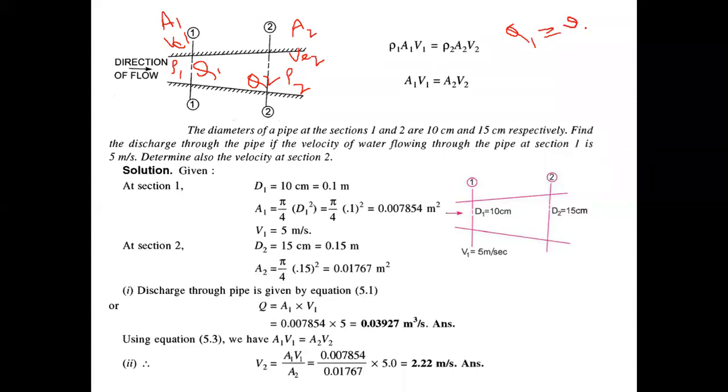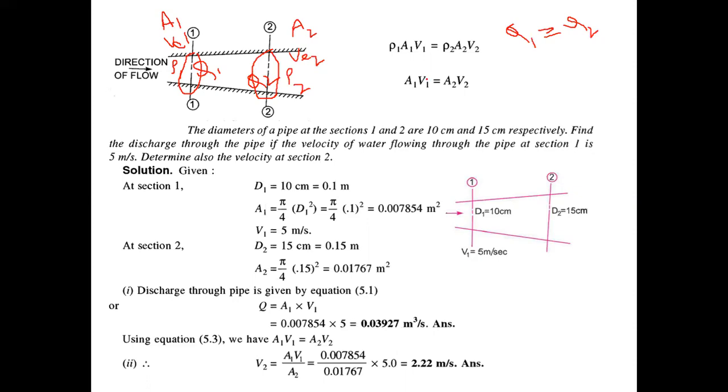So continuity equation says that, you have also studied one of the very fundamental principles, conservation of mass. Mass will remain conserved. It cannot be destroyed. It cannot be created. So whatever the mass of the fluid available at this section at a particular instant of time, the same mass should be available here also. So the mass will remain constant. In terms of fluid flow, we are not talking about absolute mass, we are talking about mass flow rate. So the mass flow rate at this section should be the same as the mass flow rate at this section.